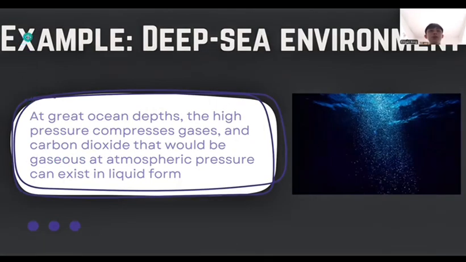Here is an example, the deep sea environment. At great ocean depths, the high pressure compresses gases such as carbon dioxide, which normally would be gaseous at atmospheric pressure, but here at great ocean depth, the high pressure can compress these gases and make them exist in liquid form.